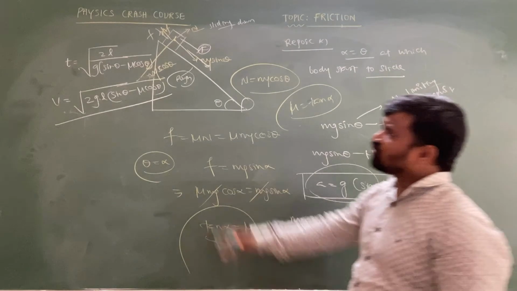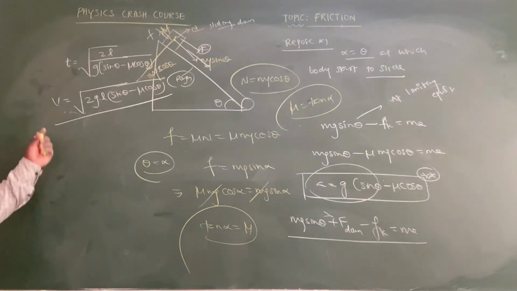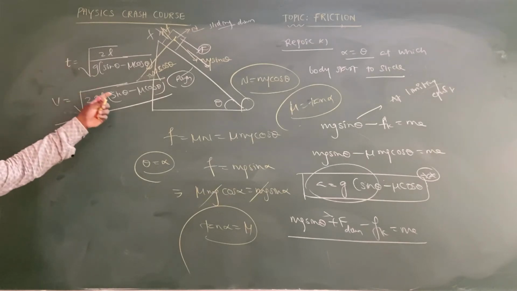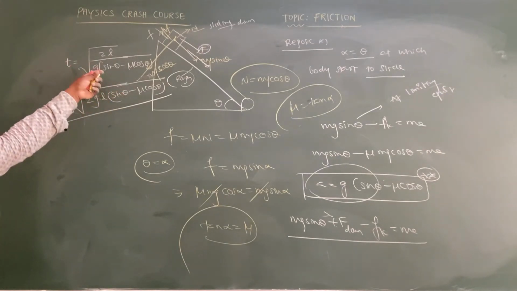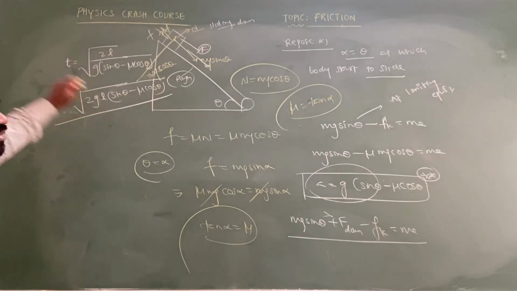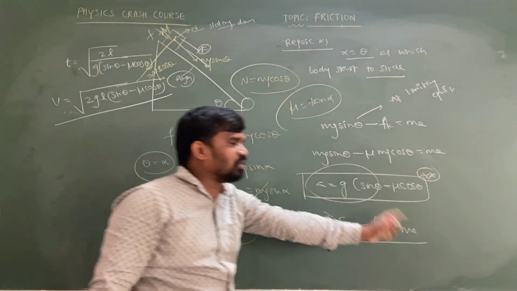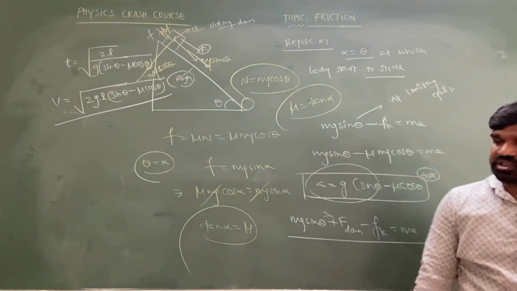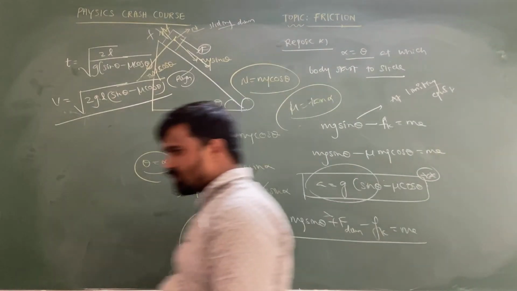And what is the total displacement it travels? If they ask, then use v square minus u square equal to 2as, or s equal to ut plus half at square. You take that equation and substitute the given values so that you can determine it. But in case of downward motion on the inclined plane, acceleration will always be taken as g of sin theta minus mu cos theta. And upward motion, copy this one.